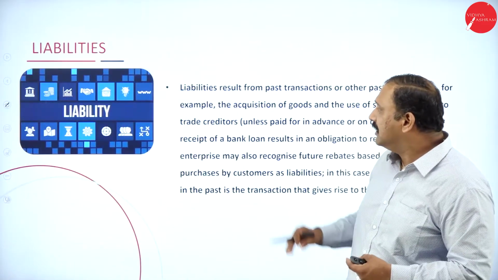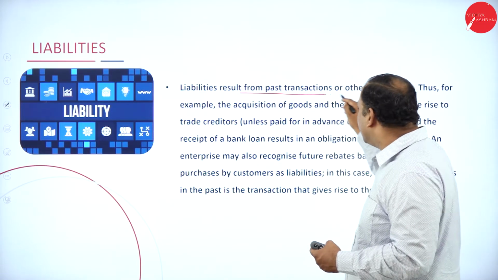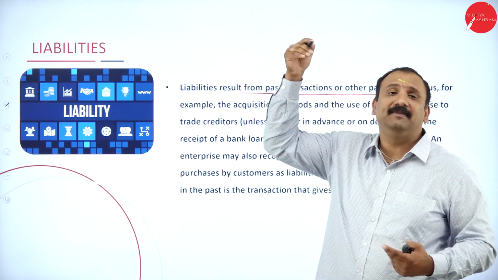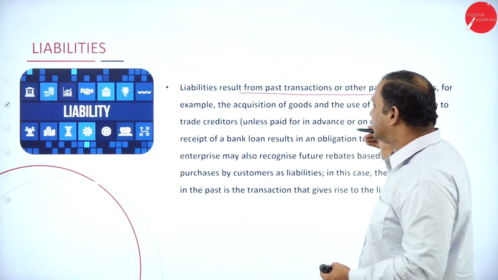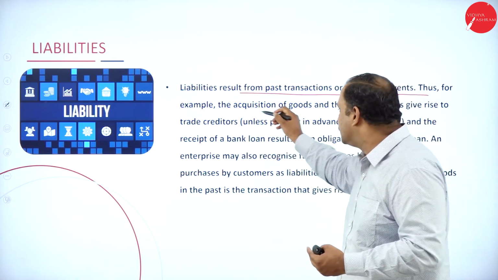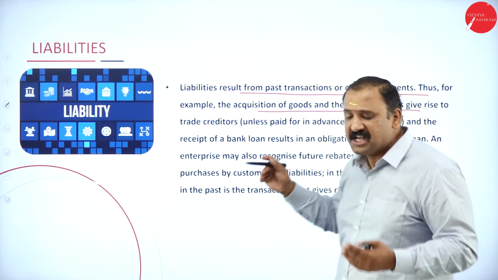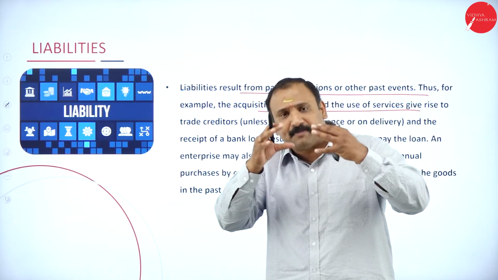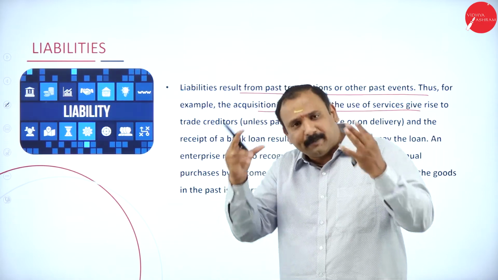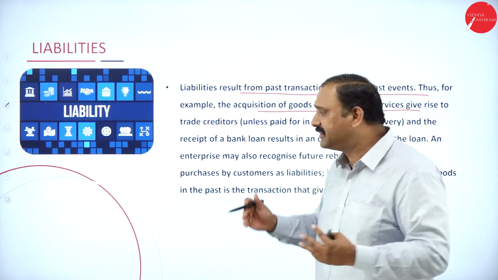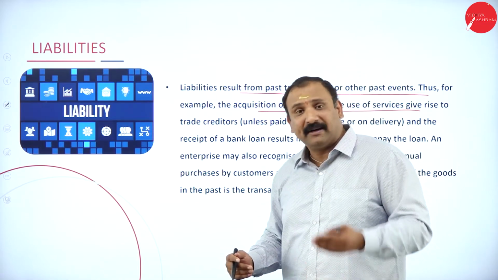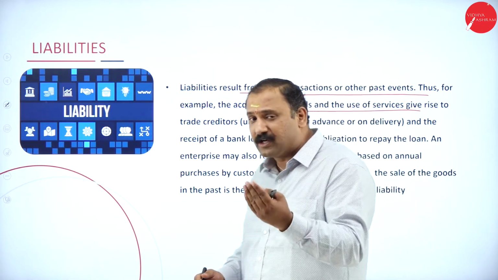Liabilities result from a past transaction or other event. The example of acquisition of goods or use of services gives rise to trade creditors. Yes, because of buying certain materials, I am going to create a credit. But that credit is not going to stay for a long time.